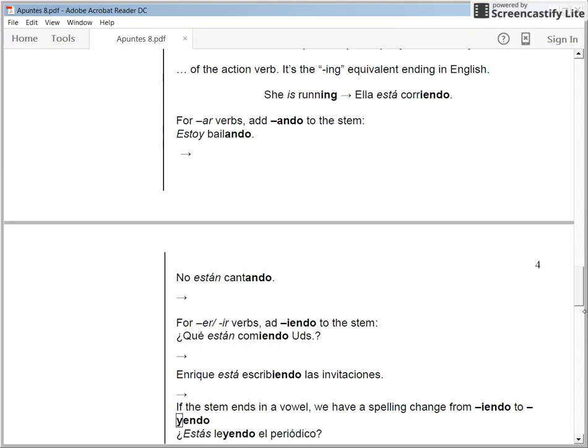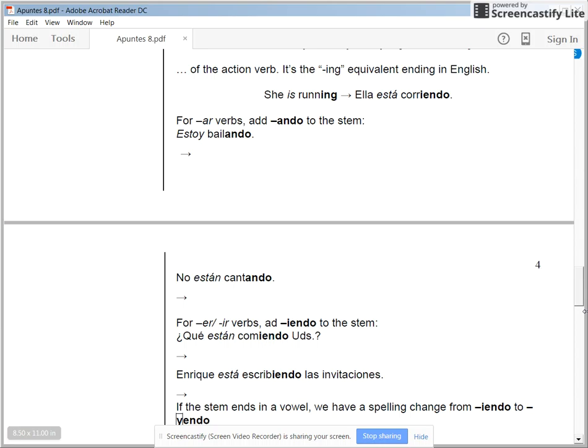For AR verbs, we add ando to the stem. So for example, we have estoy bailando. Bailando, since we know it ends in ando, came from an AR ending verb, bailar. So remembering our vocabulary from back in chapters 3 and 4, what this should translate to say is, I'm dancing.